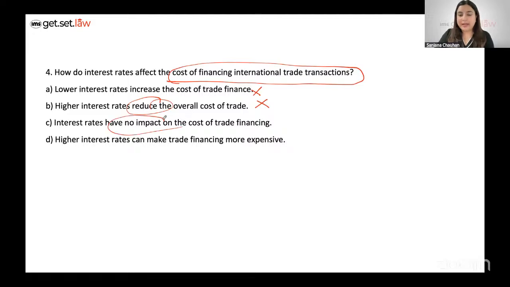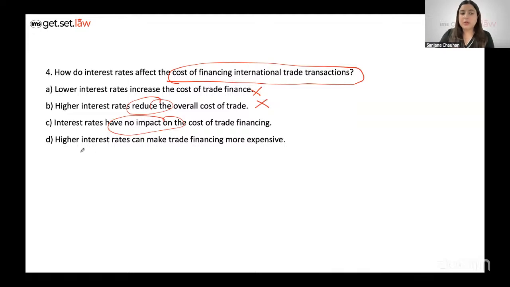Interest rates have no impact. You see how repetitive the options are. This is exactly what happened in CLAT 24-25. And there's this one passage from the CLAT logical reasoning section, CLAT 2023. It was about the gender gap between men and women in the workplace. If you go through that passage also, you'll notice that many of the options and most of the questions are really sort of repetitive in nature, which is why I decided it might be just fit for you to encounter such a passage in the practice session as well today, right?